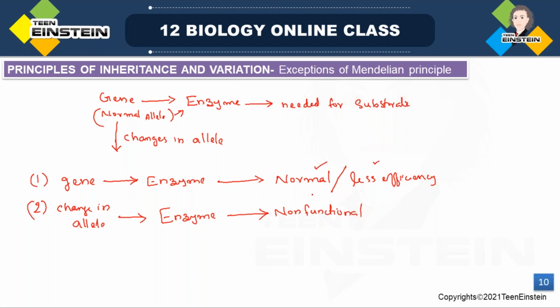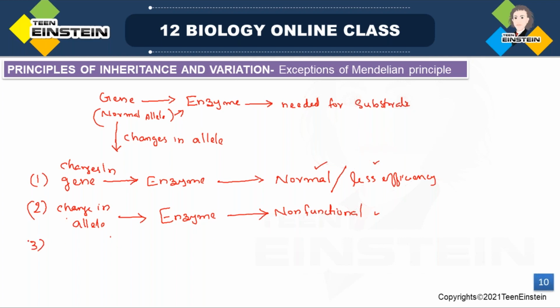In the first case, the enzyme is formed and it will work, but not efficiently. It may not form product in a proper way. In the second case, changes in the allele mean it may produce the enzyme, but it will not work or it may not be functional. This is the second chance.